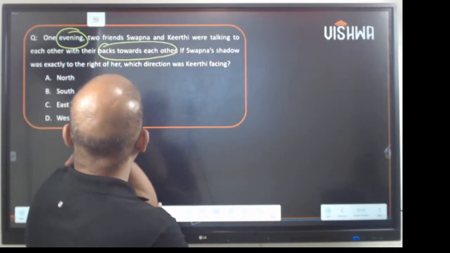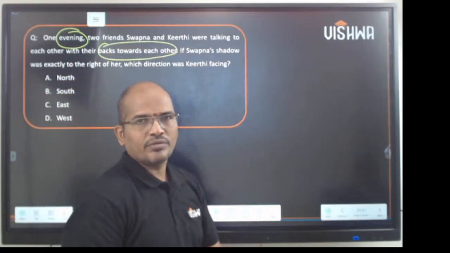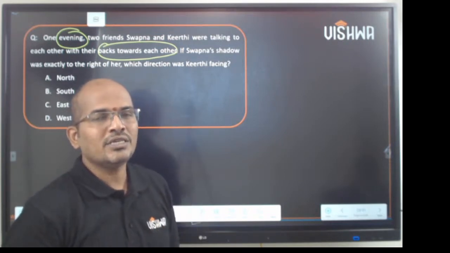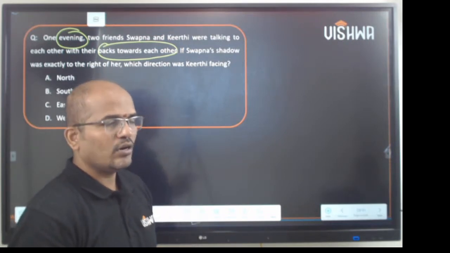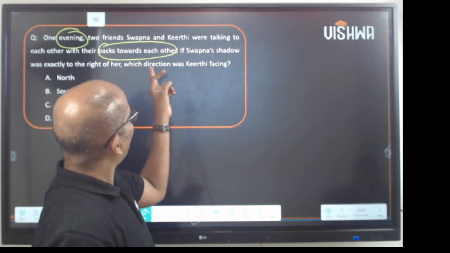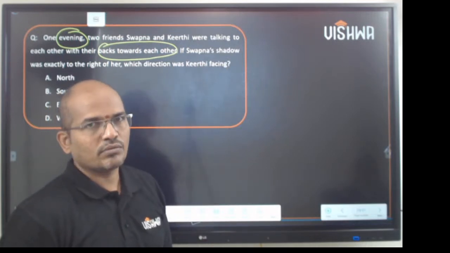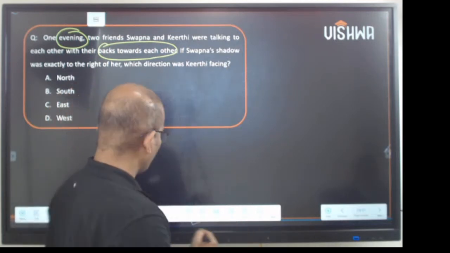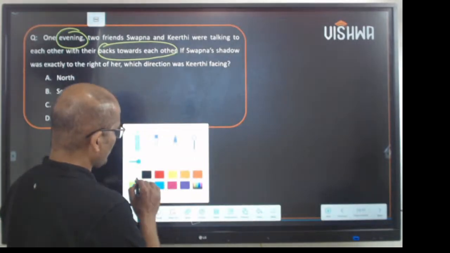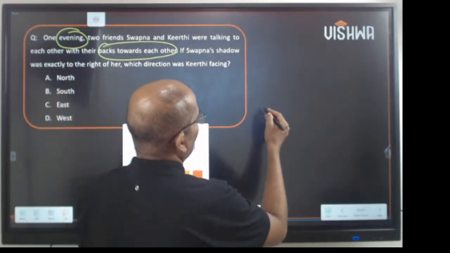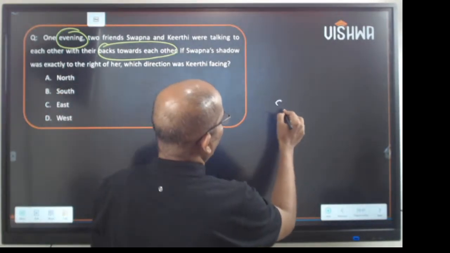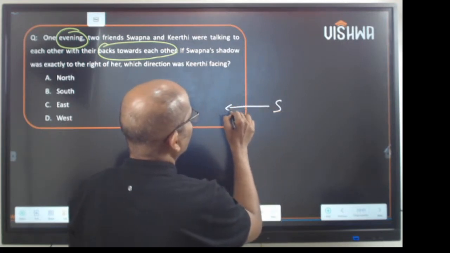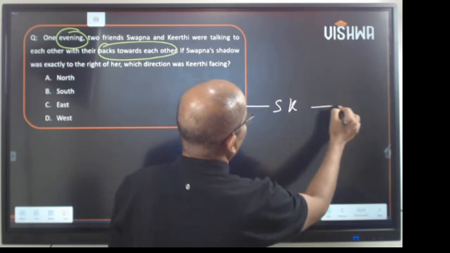Now it says, if Swapna's shadow was exactly to the right of her, now, in which direction was Kirti facing? See the question carefully. Assume that Swapna is seeing this side, Kirti is seeing this side.